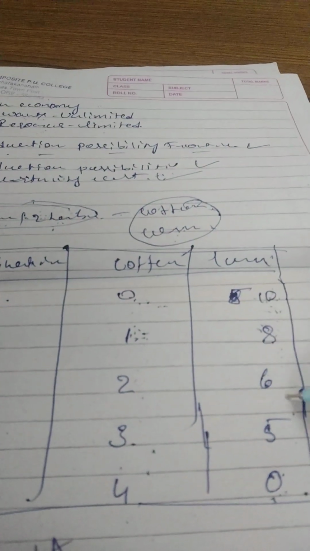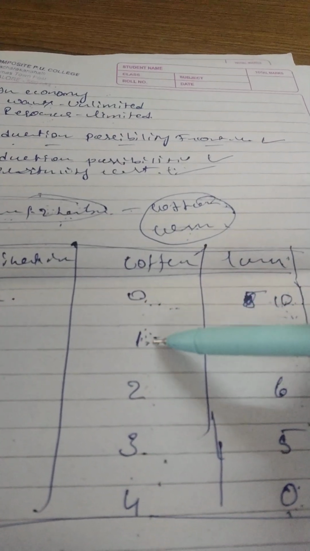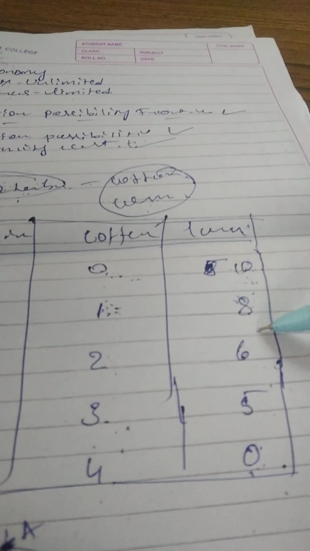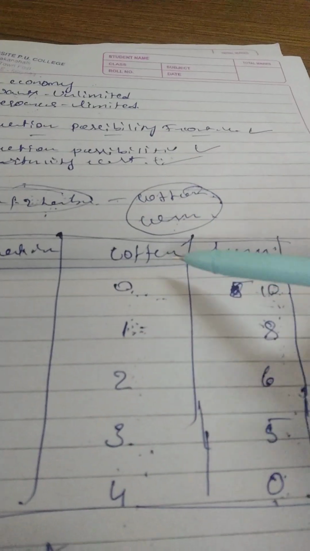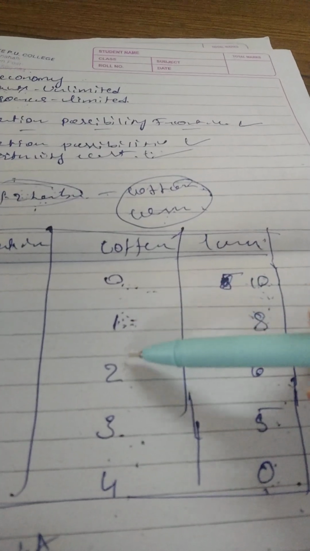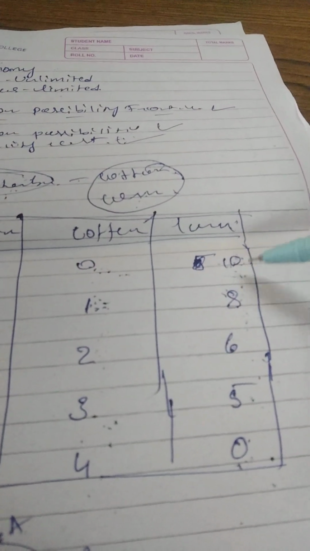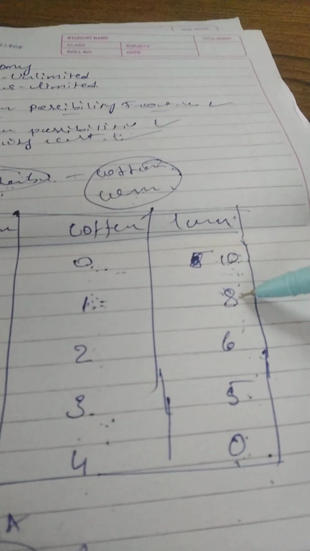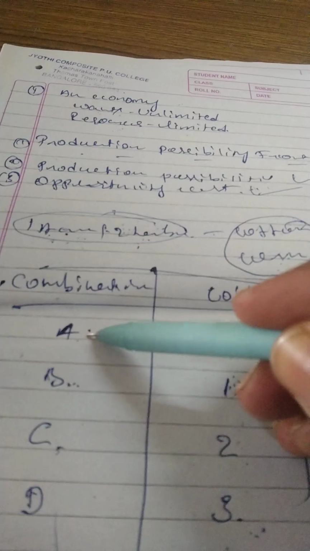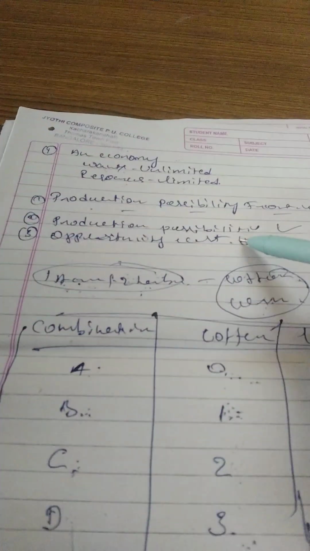To get more units of cotton, the producer has to give up the production of some units of corn. Once again I repeat, in order to get more units of cotton, or to produce more and more units of cotton, the producer has to give up the production of some units of corn when moving from one combination to another combination, like A to B, B to C, C to D and D to E. That we can call opportunity cost.